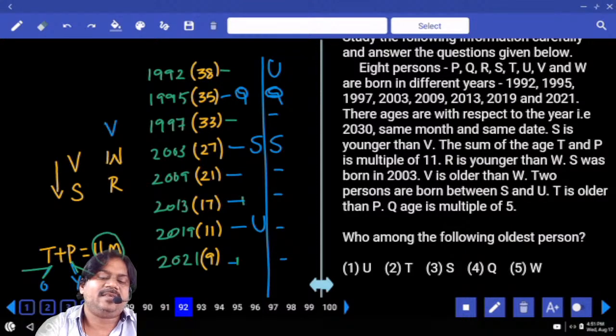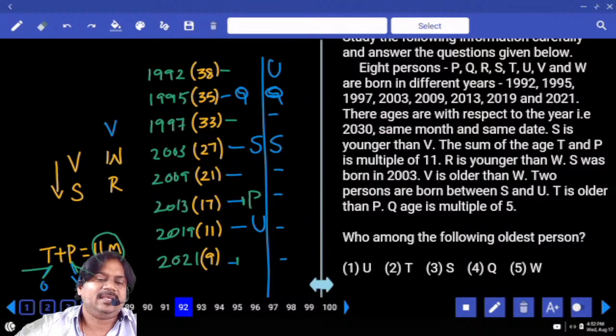If we take 17 here for P, for example 17 plus 21, is it a multiple of 11? 17 plus 27, is it a multiple of 11? No. 17 plus 33, is it a multiple of 11?